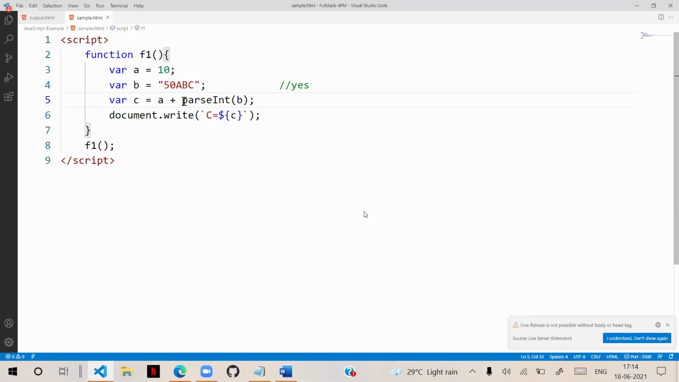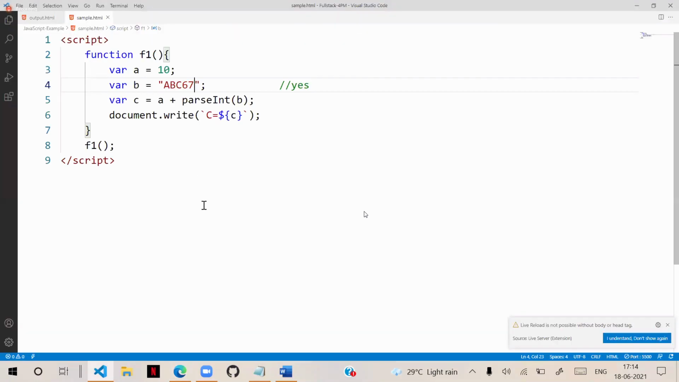But only parse has that ability. If you are starting with a character and it is having a number, now it is not possible. It says NaN, is not a number. JavaScript has the ability to understand the number while parsing, even if it is in a string form. Now it is NaN. That means it's not a number.